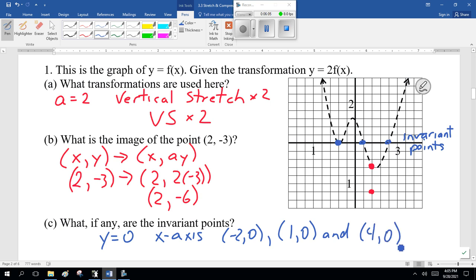Now the next bit is draw the transformed graph. So basically, every y value gets doubled, or twice as high. Here the y is 3, that becomes 6. Here the y is 2, double that becomes 4. That's roughly 3, so that becomes roughly 6.